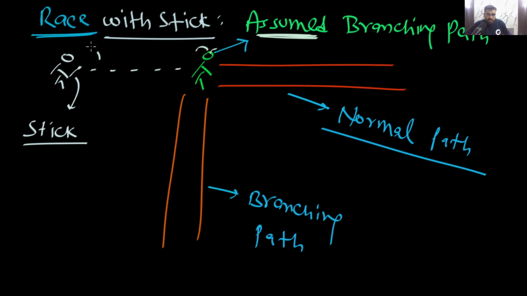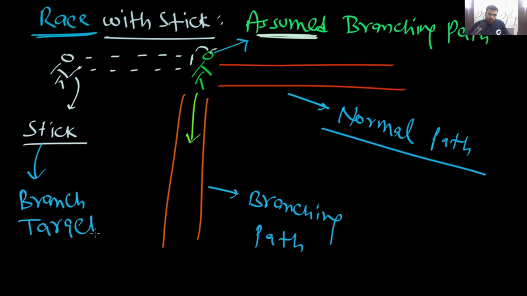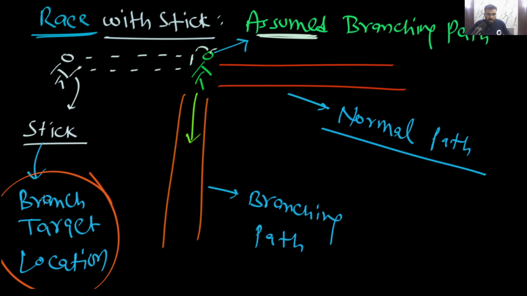So as soon as this person gives the stick to this person, this person will immediately run here. Yes or no? What is this stick? This stick is representing the branch target location. Please understand, this stick is representing the branch target location. As soon as you give this target location to this person, this person will immediately run here.